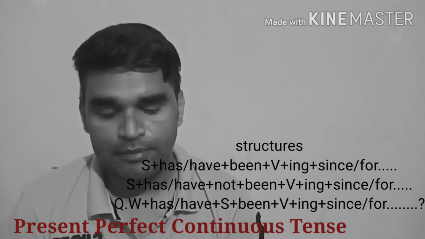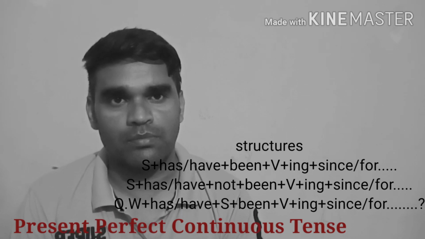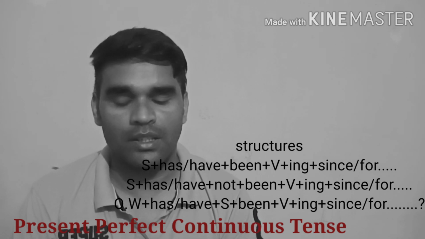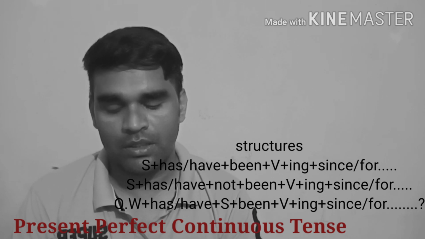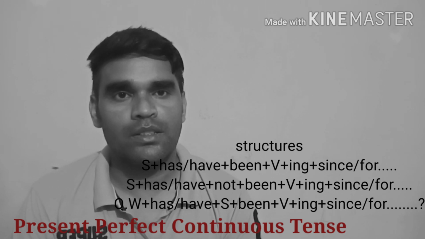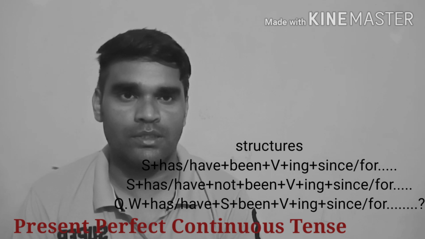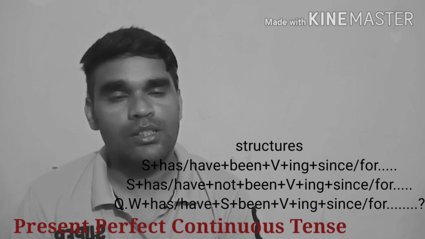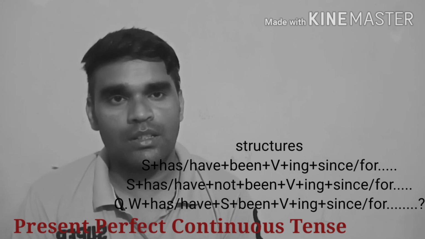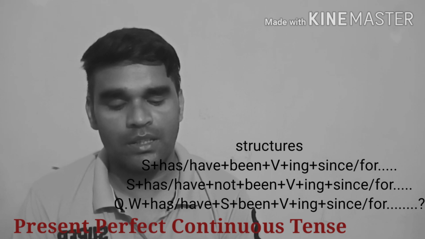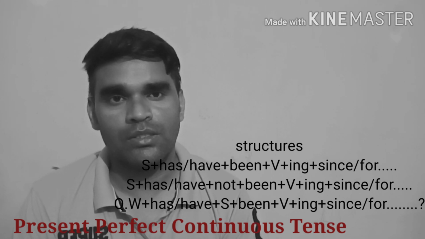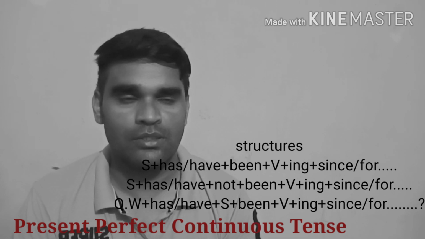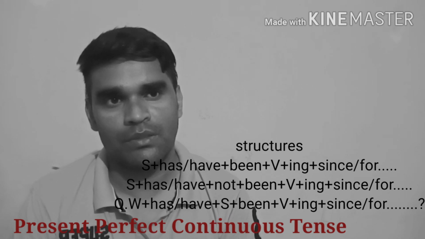For example, I have been writing a poem for 1 year. Or you may say they have been playing cricket for 3 hours. And she has been learning English since 2005, since 2010, since 2012, since 1947, or anything like that.